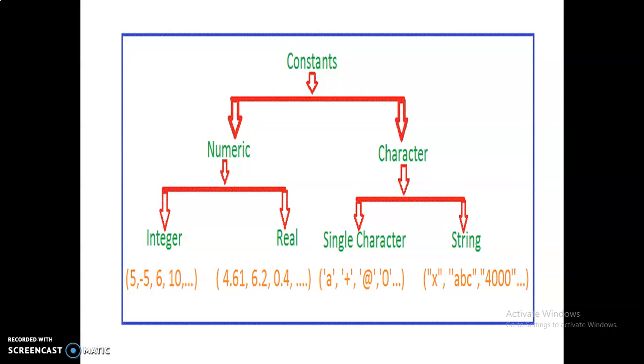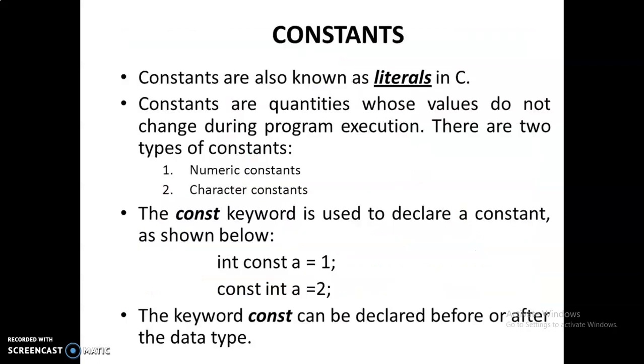Real values or decimal-point numbers are included in the other type. In single character constants, any single character, special character or number enclosed within single quotes is called a single character constant. A string is a sequence of characters enclosed between double quotes, called a string constant.